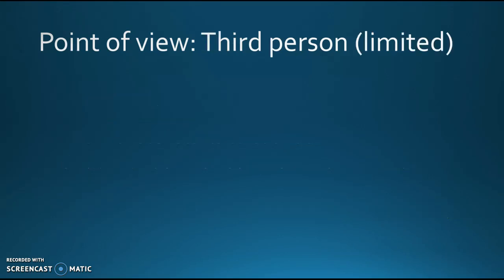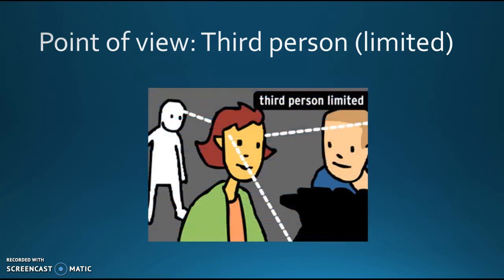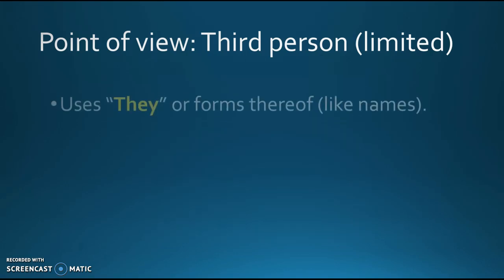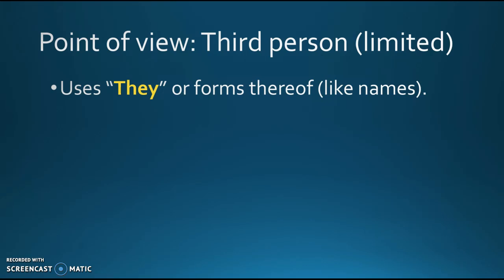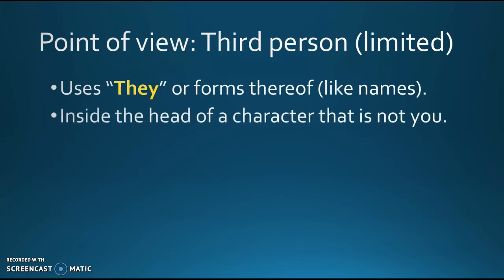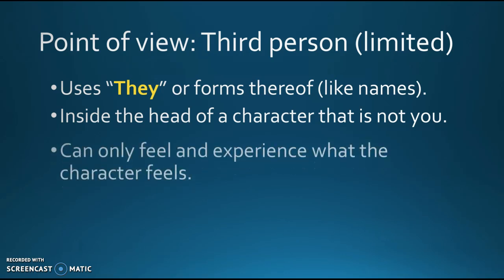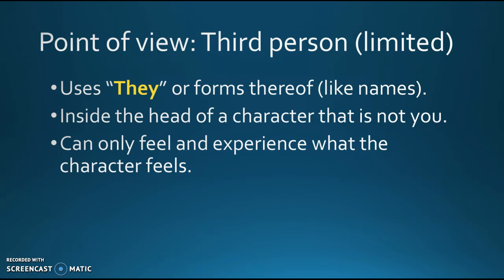All right, let's look at the next one. Third person limited. So the last two are both third person, but they're broken up into two different parts. So you have third person limited, which is you're still telling the story from one person's point of view, but instead of it being you, it's somebody else. Okay? So it uses they or forms thereof, like names like Jane or Jim or Bob or Daquan or whatever. Okay? You're inside the head of a character that is not you. Okay, so it's not I'm doing this, but somebody else is doing this. And you can only feel and experience what the character feels. So that one particular character, you're kind of stuck with them.